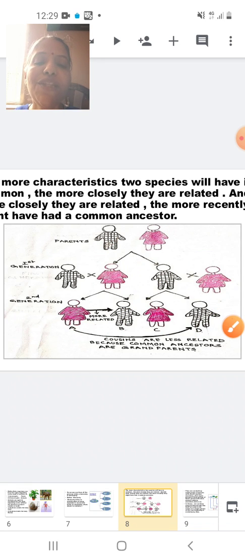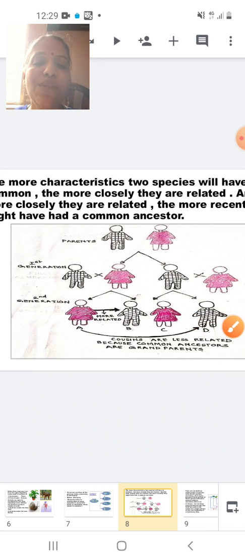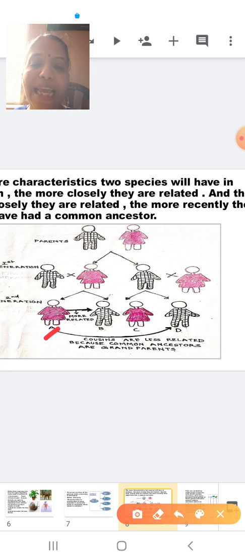Okay, now these 4 children, I have denoted as A, B, C and D. My question here is, I have denoted the individual as A. Now, is A closely related to B, or is A closely related to D? Let me tell you, A is very much closely related to B. Why is A closely related to B?